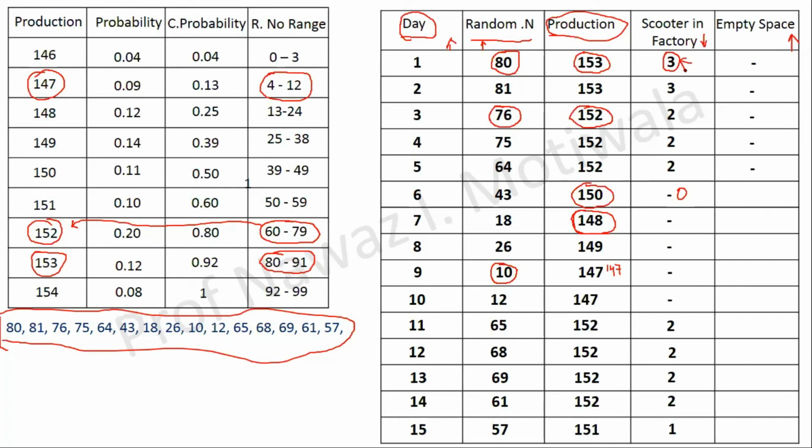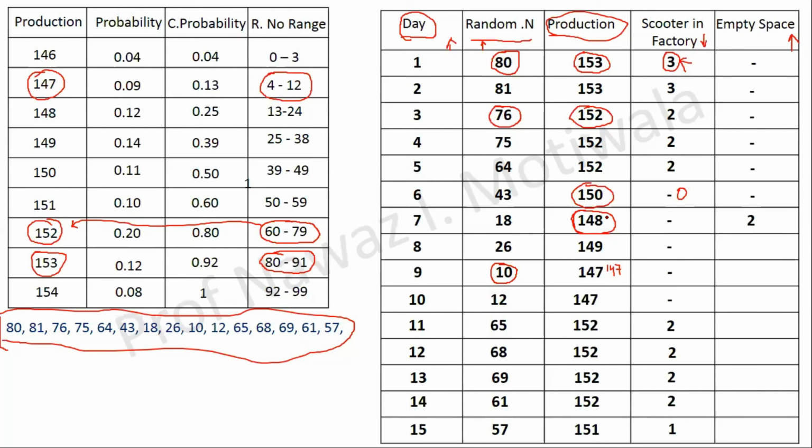Now see here, for this particular case, 148. 148 is produced and 148 has been transported in the lorry. So how much space is vacant? Two. The vacant space in the lorry is 2. Similarly, for the numbers which are less than 150, there will be some empty space in the lorry.